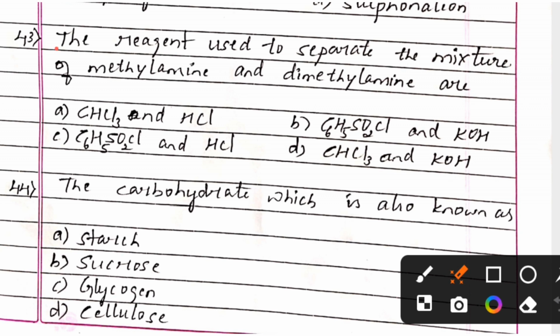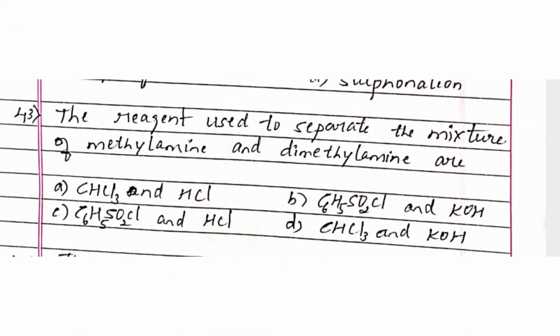Next one, the reagent used to separate the mixture of methylamine and dimethylamine is option A, CHCl3 and HCl; option B, C6H5SO2Cl and KOH; option C, C6H5SO2Cl and HCl; option D, CHCl3 and KOH. And the right answer is option B, C6H5SO2Cl and KOH.